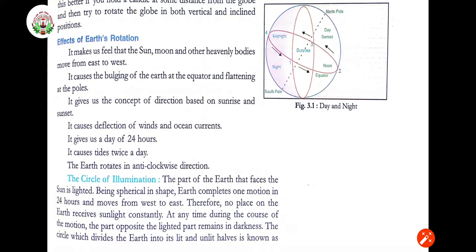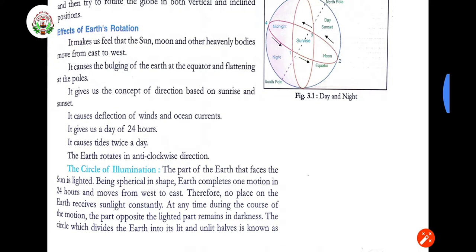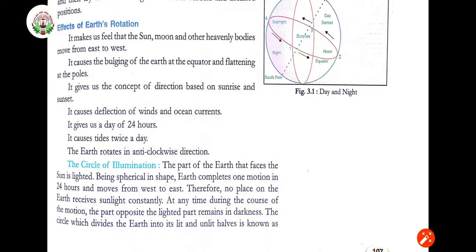It causes deflection of wind and ocean current. Deflection means what? To change direction, turn aside from a straight course, right? That is the deflection of wind. Wind is going to change. And ocean current. Ocean current is what? Continuous directed movement of sea water. Okay, and it is being generated by so many forces which are acting upon water, like wind and other forces, right? So it is ocean current.